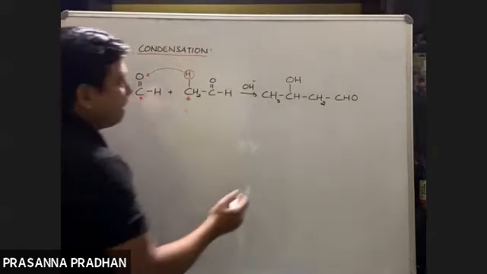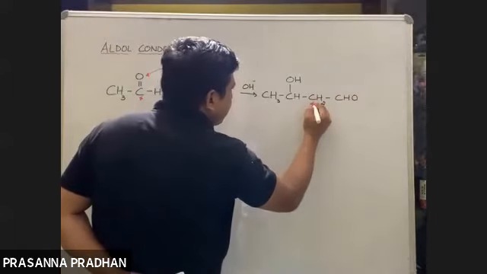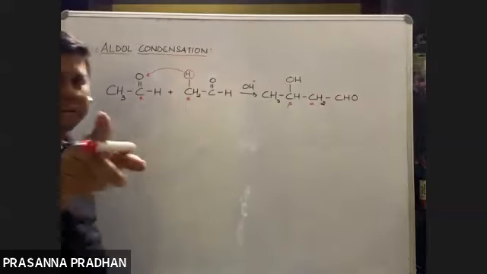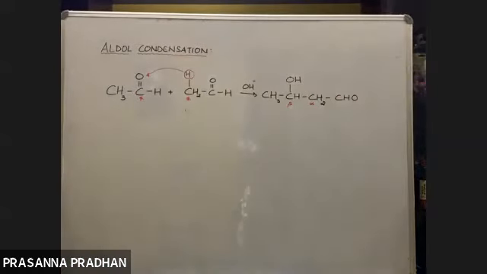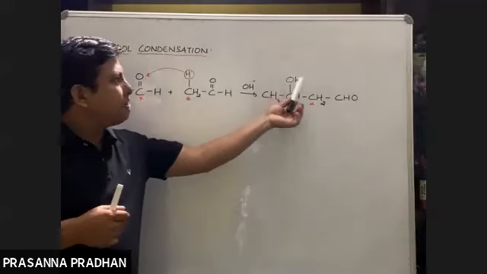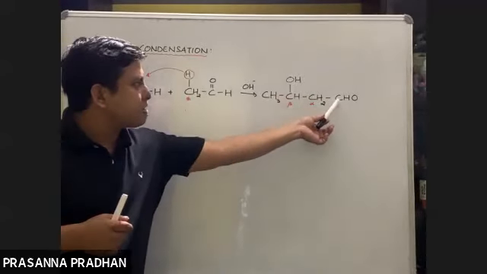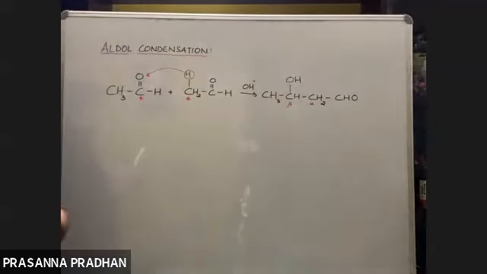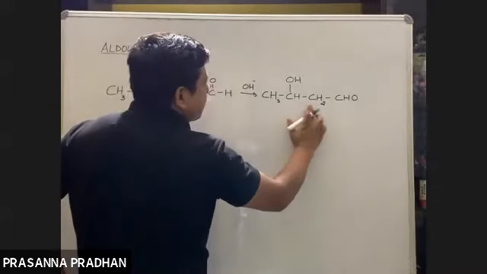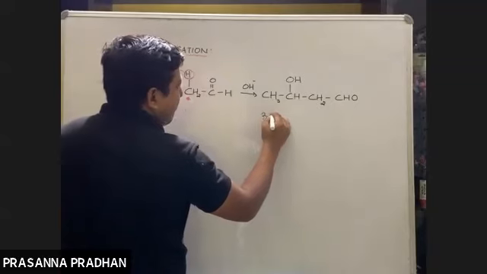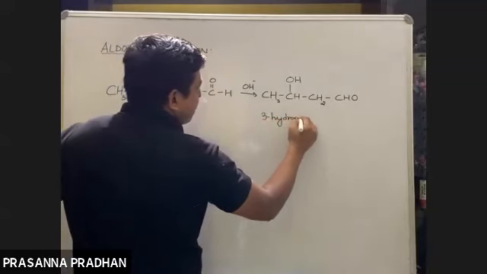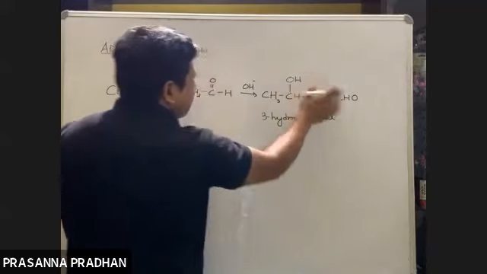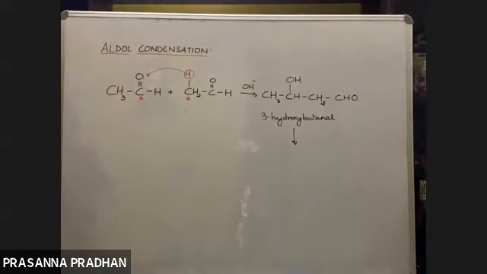Okay, now what is this? This is the functional group, this is the alpha carbon, this is the beta carbon. So I'm getting beta hydroxyaldehyde. देखो तो क्या product form होगा? Beta hydroxyaldehyde. So beta में hydroxy group है. What is the IUPAC name? I'll start numbering from this end. 1, 2, 3, 4. So 3-hydroxybutanal. So it's here beta hydroxyaldehyde. This is the product of aldol condensation.